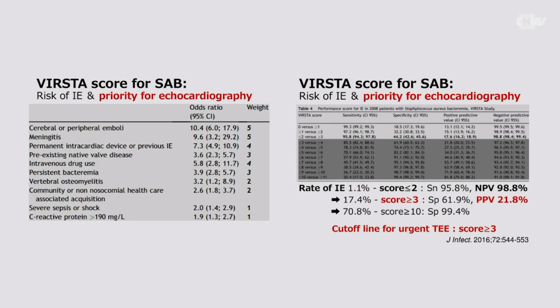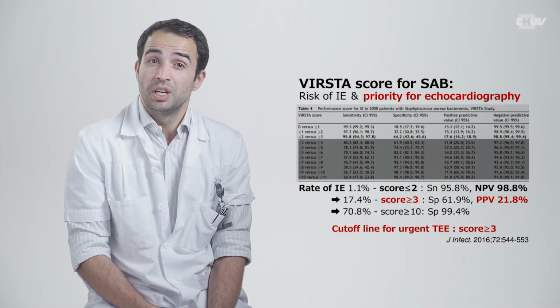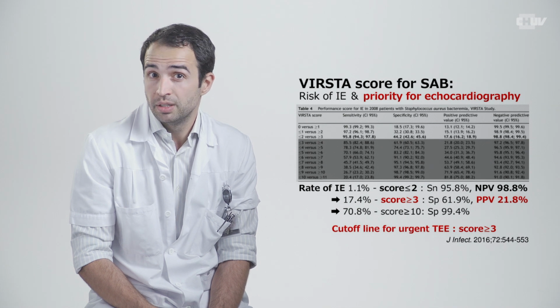The VIRSTA score has been developed for patients having bacteremia with Staphylococcus aureus. On the left side, we're seeing all these clinical parameters, and each of them has a score. And on the right side, we're having the ratio of infective endocarditis and a cutoff value settled at 2 with a great sensitivity and negative predictive value.